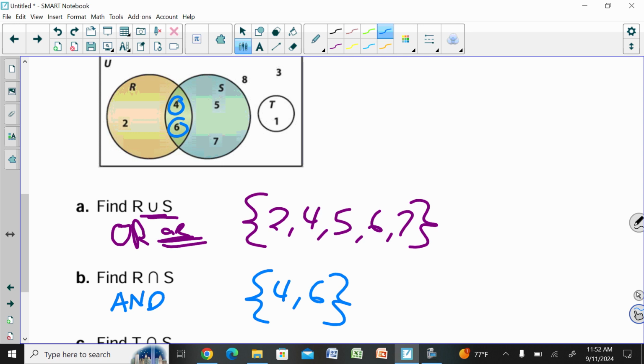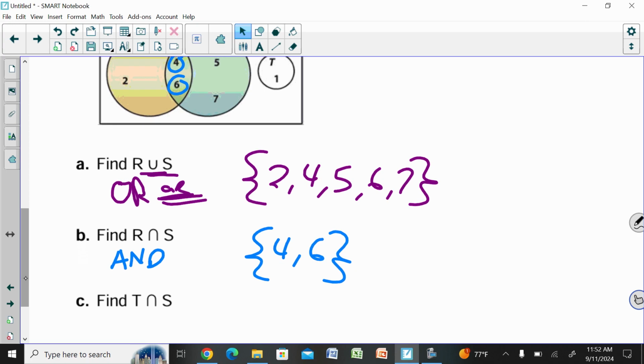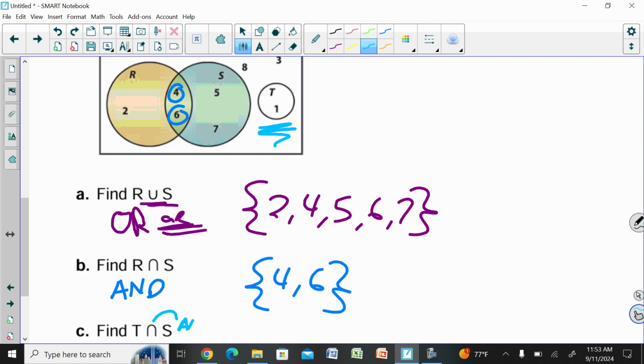All right, so continuing on to the last problem here. We're looking at this and say, find T intersection S. Well, if you look at this diagram here, T is all by itself over here. Nothing is there. So T is not going to be in both with anything. Remember, this sign means and. There is nothing that is in T and something else.